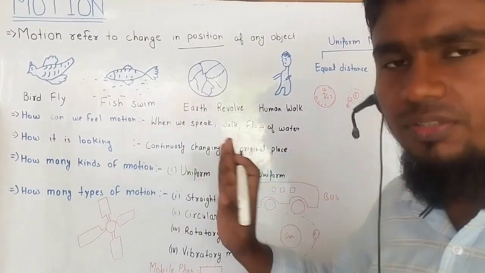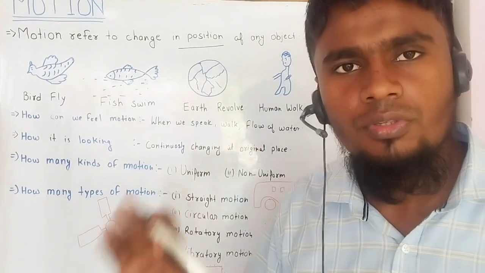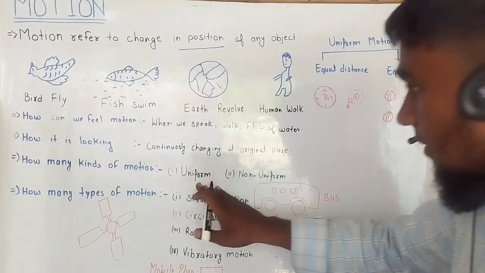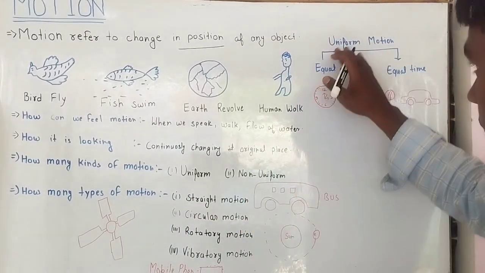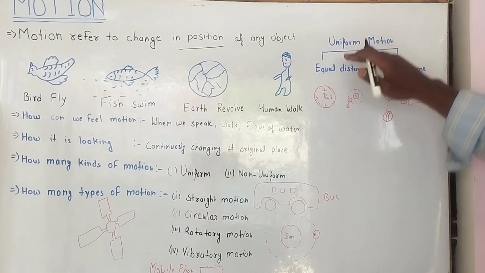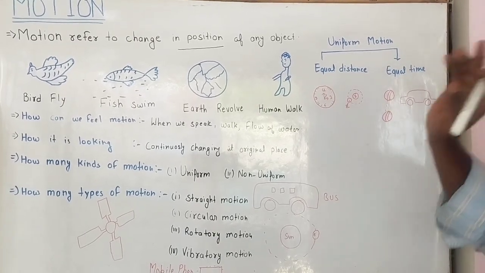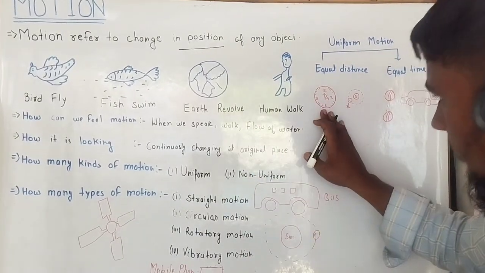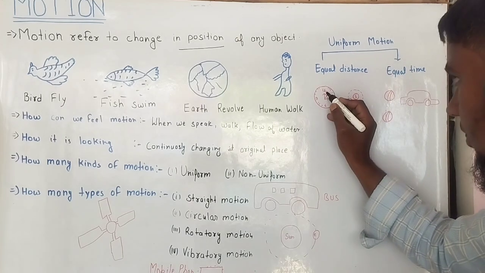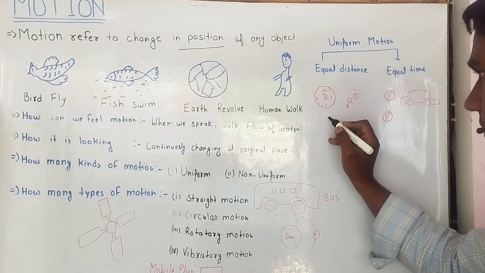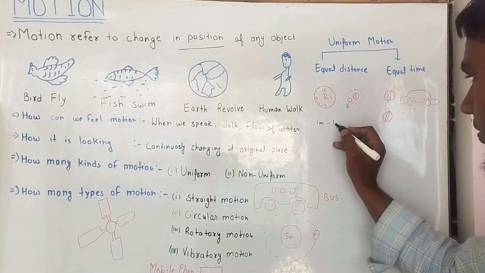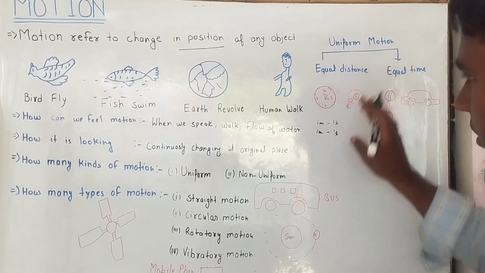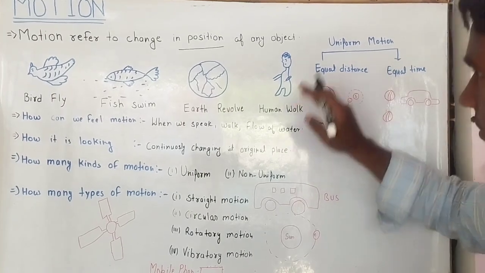How many kinds of motion are there? There are only two kinds of motion. One is uniform, and the other is non-uniform motion. Uniform motion is covering equal distance in equal intervals of time. You have a wall clock in your house. It performs uniform motion because its needles cover equal distance in equal intervals of time. Suppose 1 meter is covered in 1 second, always equal distance. Motion that covers equal distance in equal intervals of time is called uniform motion.